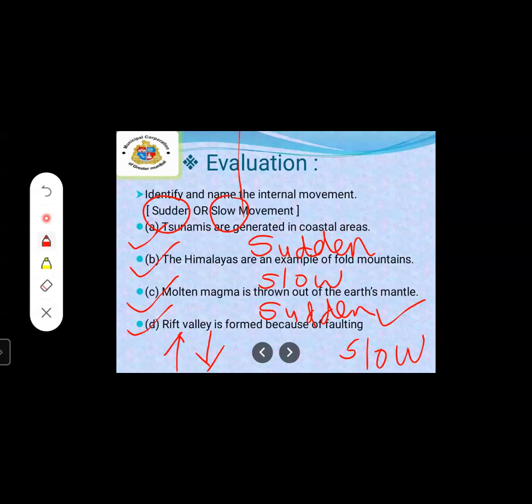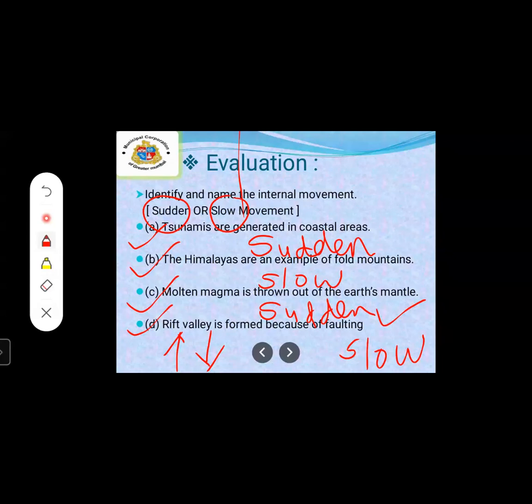Then in the slow movements, we learned about compression. Through compression, the fold mountain is created. Then block mountain, formed because of faults and tension, and the last is Rift Valley.